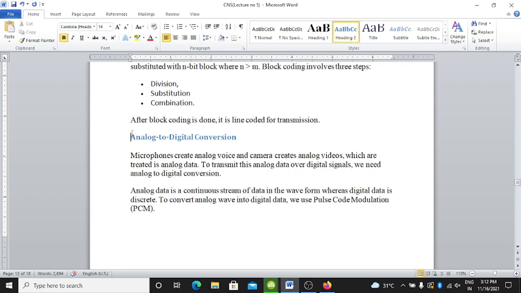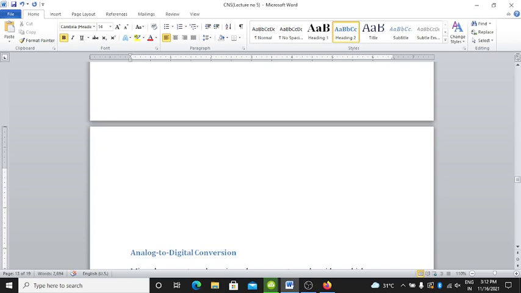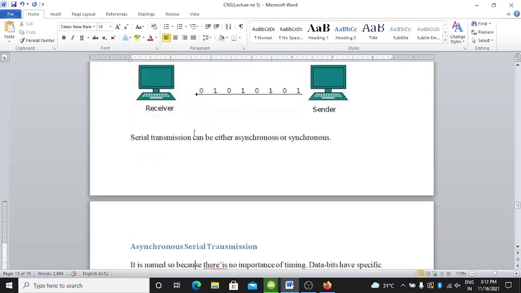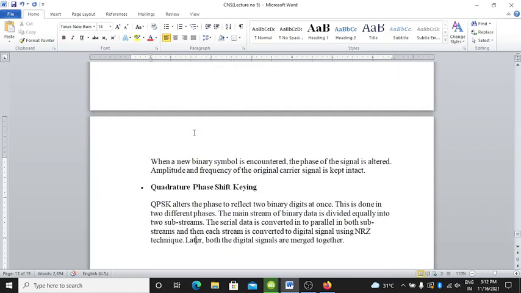This is all about the digital to digital converter. Now next is analog to digital converter.